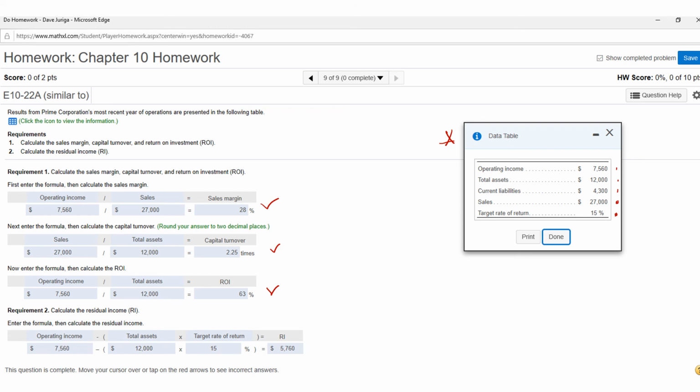Requirement 2 says calculate the residual income. Well, of course, you know operating income, and of course the total assets of 12,000 times the target rate of return of 15%, subtract that from the operating income, and you would get a residual income of 5,760.